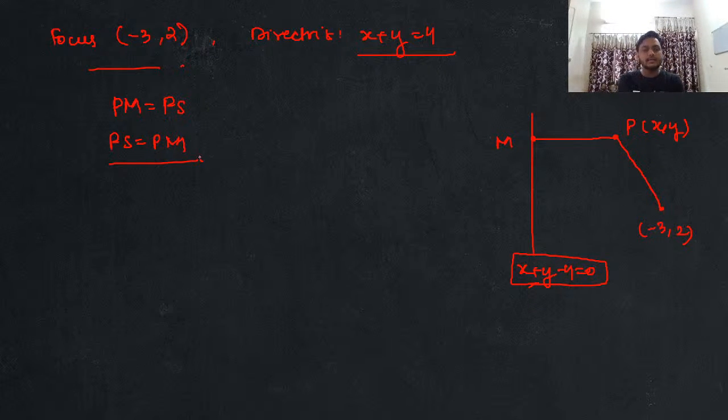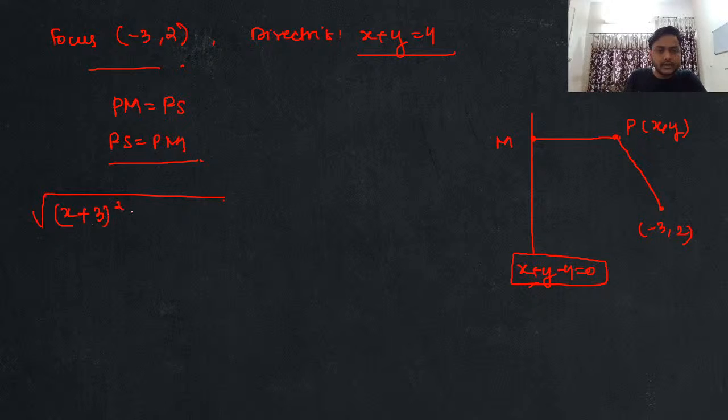Class 10th में पढ़ा था how to find distance between 2 points. That is the distance formula that we are going to use. So I will simply say that PS will be root of, focus guys, (x minus of minus 3), that is (x plus 3) whole square, and then you have plus (y minus 2) whole square. Got it? Make sense to all of you guys? Yes or no? Clear with this till here?